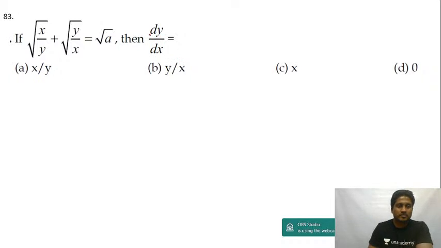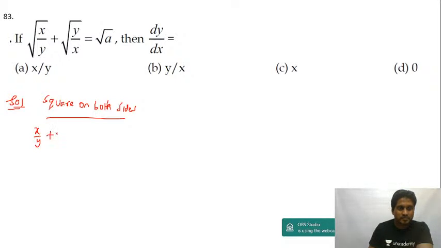Again, a comment K question. Whole root of (x by y) plus whole root of (y by x) is equal to root a. What should be the first derivative? Okay, let me do it like this, guys. Listen. If you square on both sides, this becomes a square, root and square cancel, plus b square plus 2ab, 2 into root of x by y into root of y by x is equal to a.